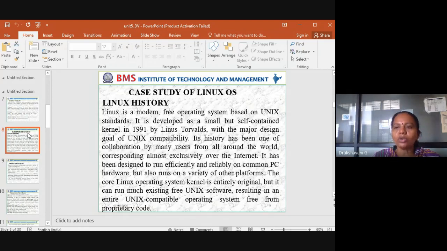You can load two different types of operating system. So that's the same way here. The core Linux operating system kernel is entirely original, but it can run much existing free Unix software. So not only that, the existing one which you want to handle will result in an entire Unix compatible operating system free from proprietary code.